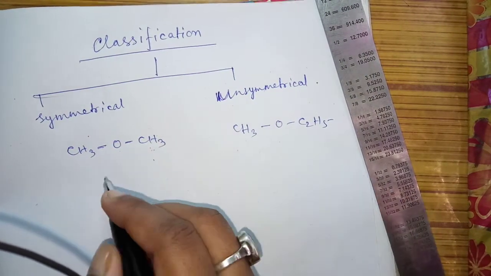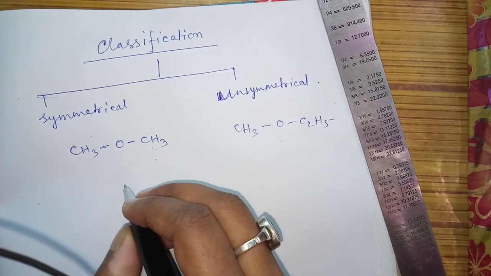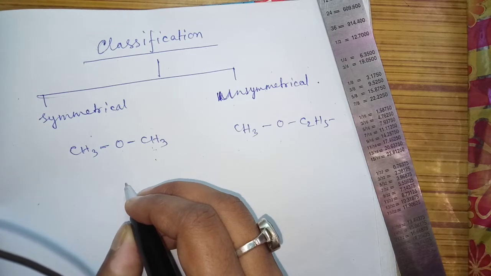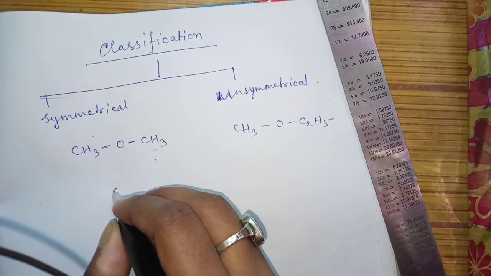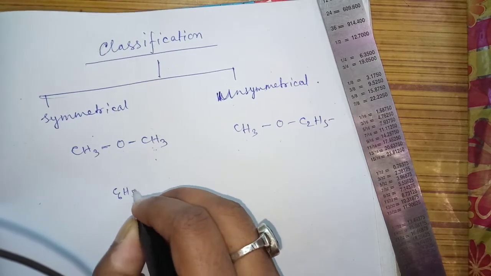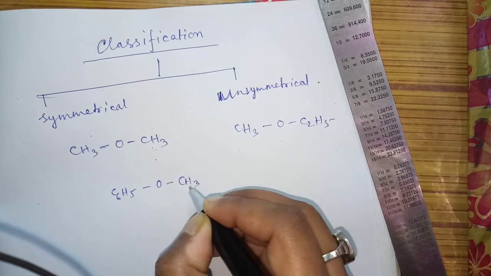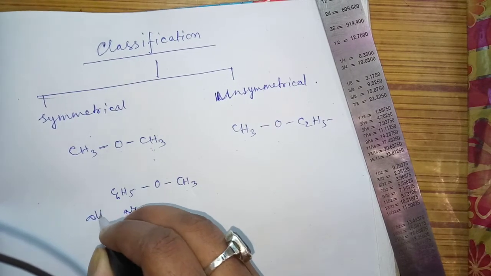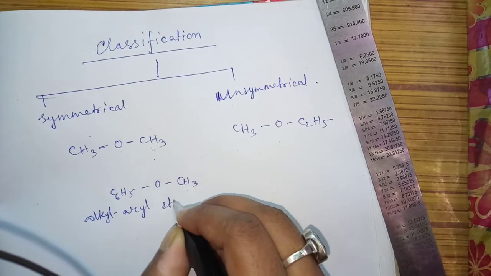Another type we can also discuss: alkyl aryl ether, and another one is diaryl ether. Alkyl aryl ether means, suppose I am writing C6H5, one is an aryl group, another is an alkyl group, simple. Then it is alkyl aryl ether.